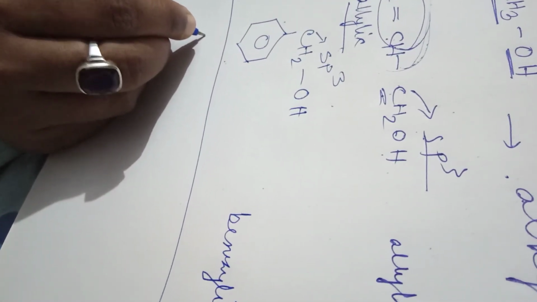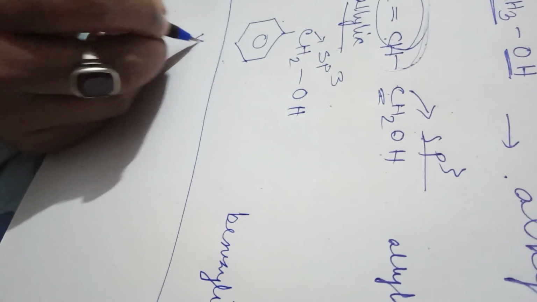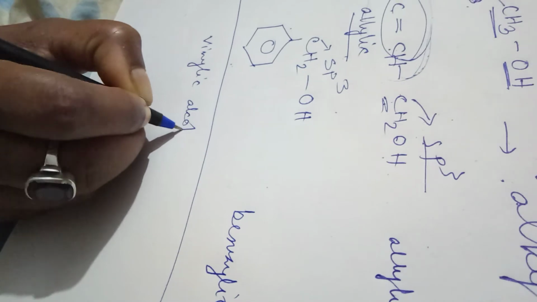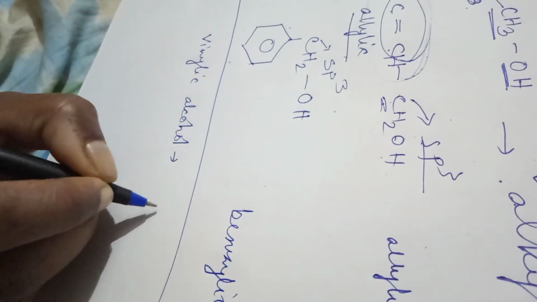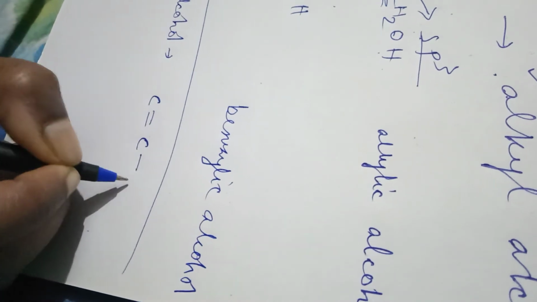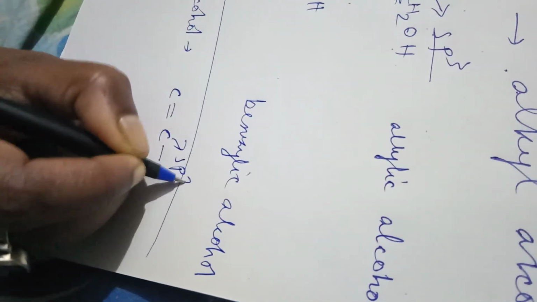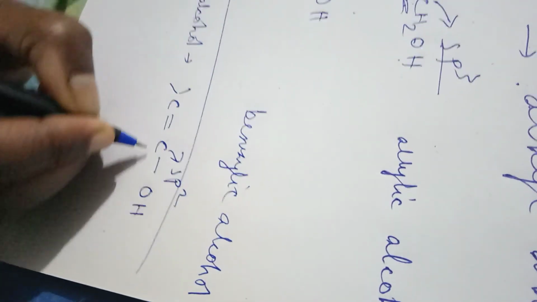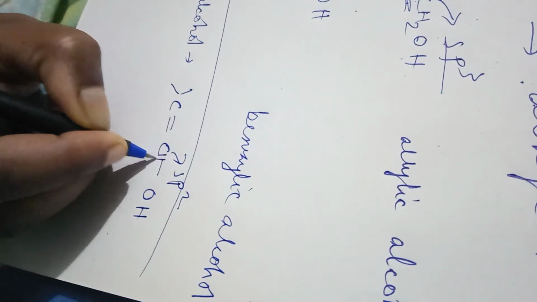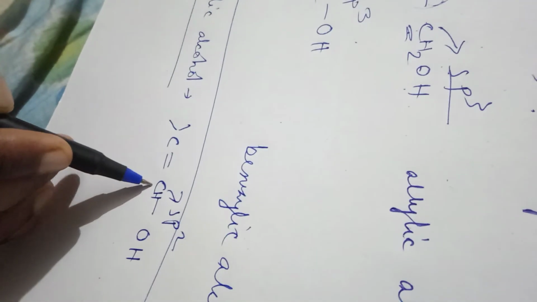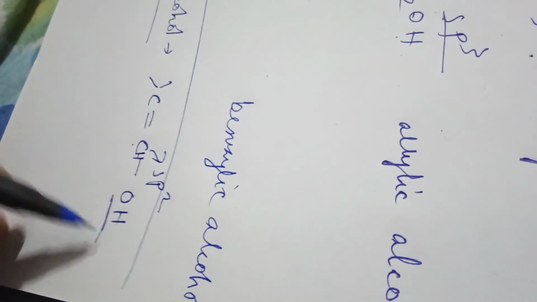Another category is the alcohol in which an sp2 hybridized carbon is there along with the OH group. One example is vinylic alcohol. Vinylic alcohol means the carbon which is sp2 hybridized is directly attached with the functional group OH. Then we call it vinylic alcohol. This compound contains a carbon which is sp2 hybridized along with the functional group OH.